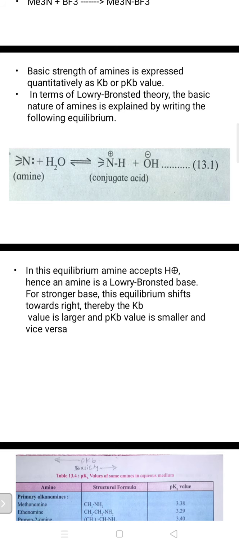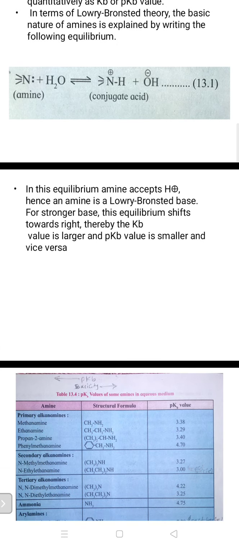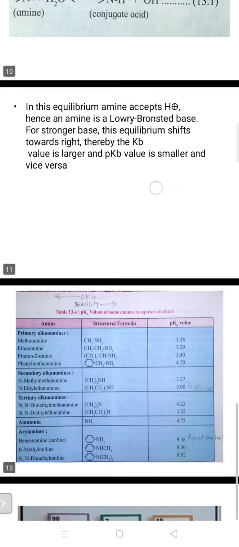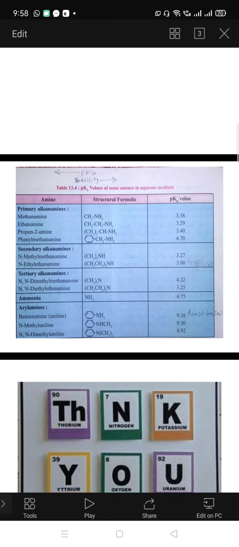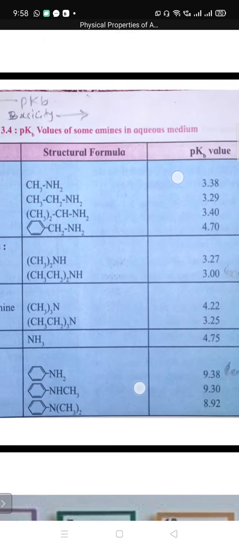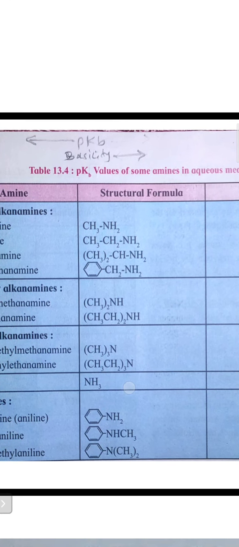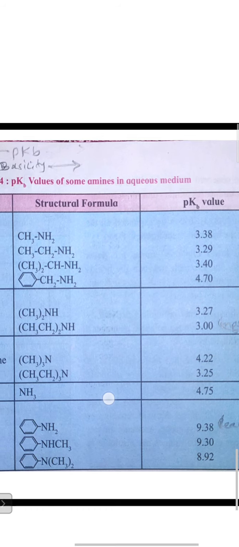For stronger bases, this equilibrium shifts towards the right. Therefore, the Kb value is larger, and the pKb value is smaller, and vice versa. This is the best example for the transfer of a proton from nitrogen to the water molecule. Later on, we can see the table, and that table indicates the basic character as well as the pKb values of some amines in aqueous medium.